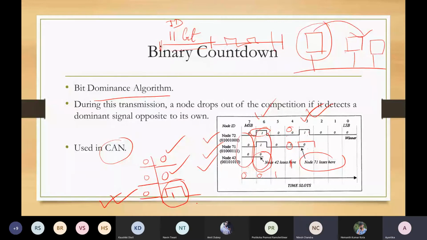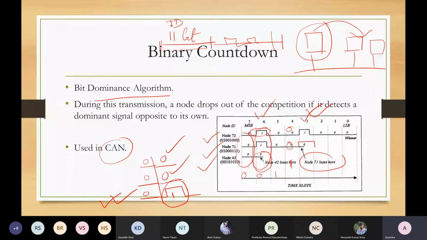Okay, ma'am. So basically, if the transition is from 0 to 1, then only we will say that it is not losing or it is gaining the bus. The transition of 0 to 1 is not the requirement. The requirement is relative: what others are sending, what I am sending. See, in the first case, all are sending 0. That means all are same, so the decision cannot be taken. We can only take a decision when there is a difference. And this 110 is making the difference, so node 42 will lose this competition. Okay.